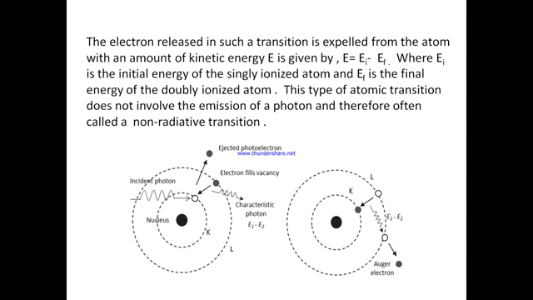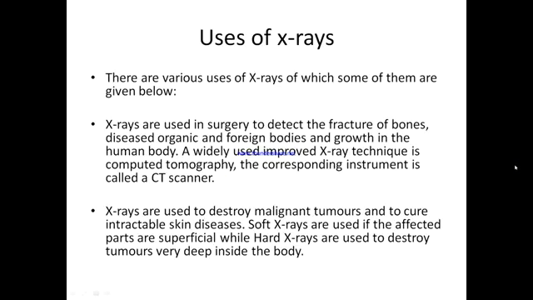This type of atomic transition does not involve the emission of a photon, because the total energy of the photon was transmitted, readjusted into the electron, the Auger electron. Therefore these types of transitions are often called non-radiative transitions.